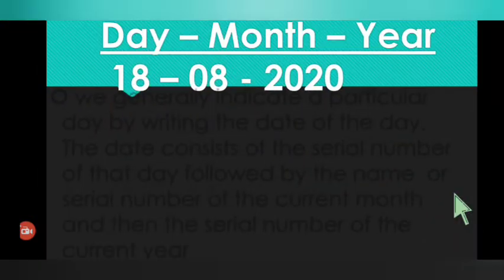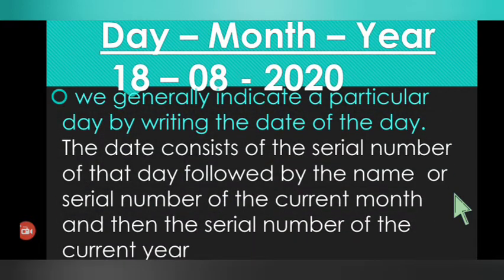Day, month, year. 18, the date. 8, that stands for the month, and 2020 stands for the year. We generally indicate a particular day by writing the date of the day.